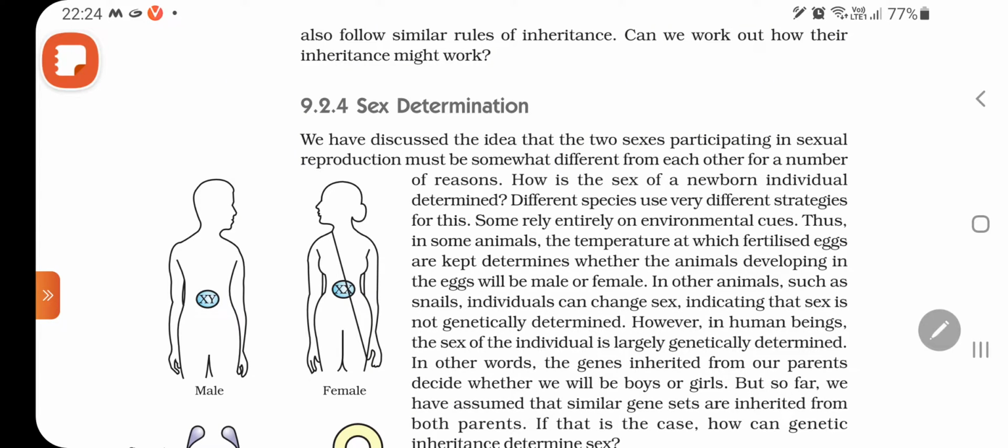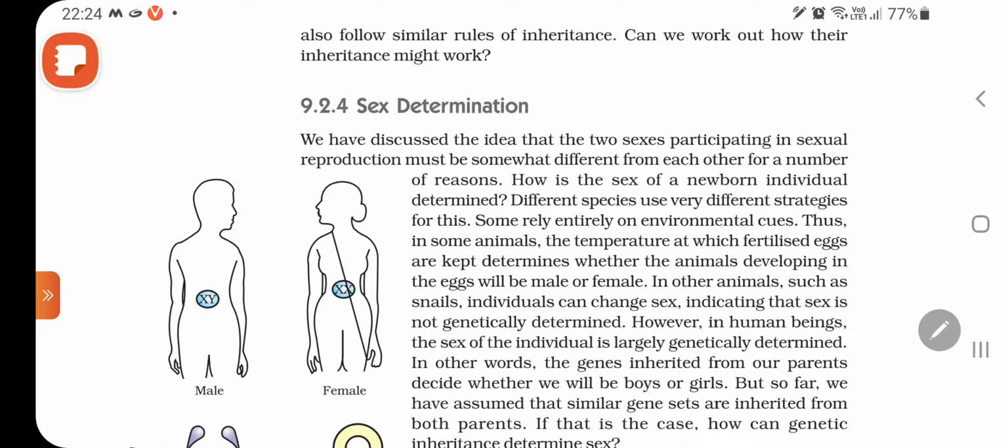So I'm back with a new topic, that is sex determination. It is a very interesting topic and you will learn many unique things here. So, how sex can be determined in an individual we will learn here, and you will see that different types of individuals will determine their sex in a different way.